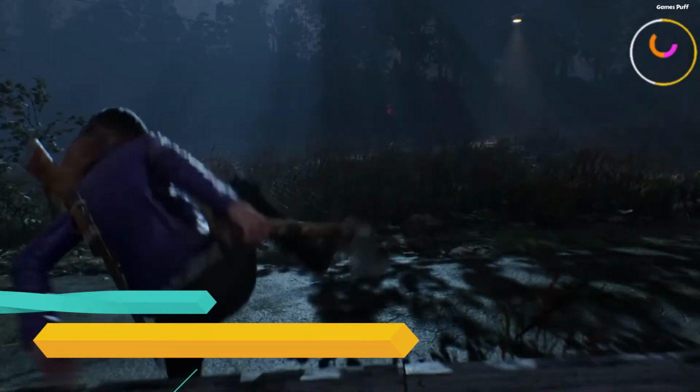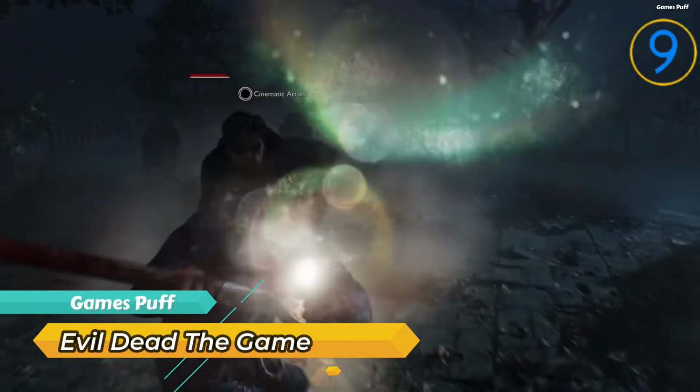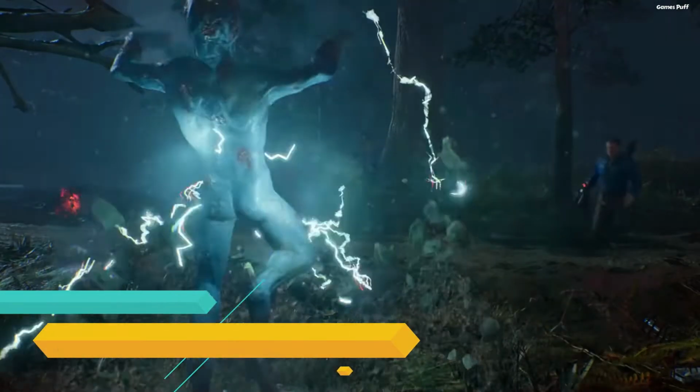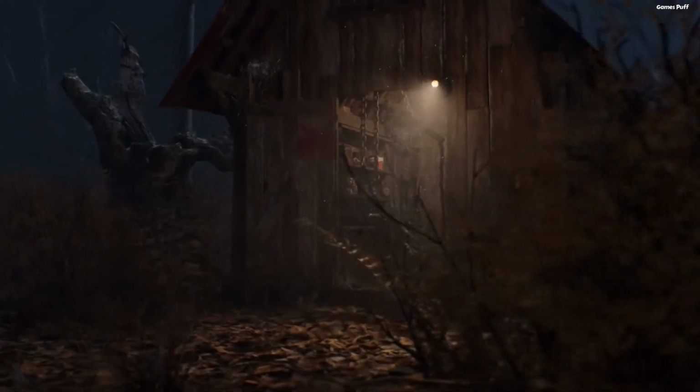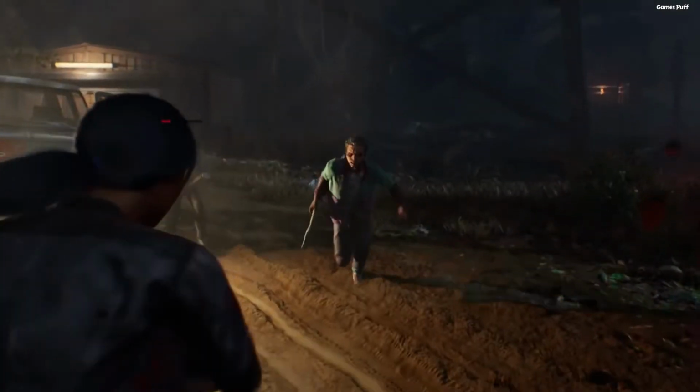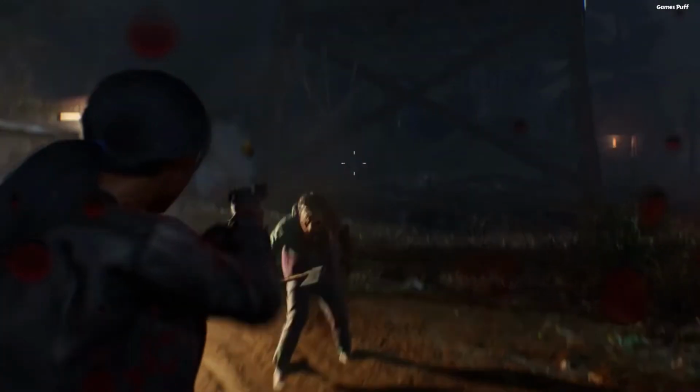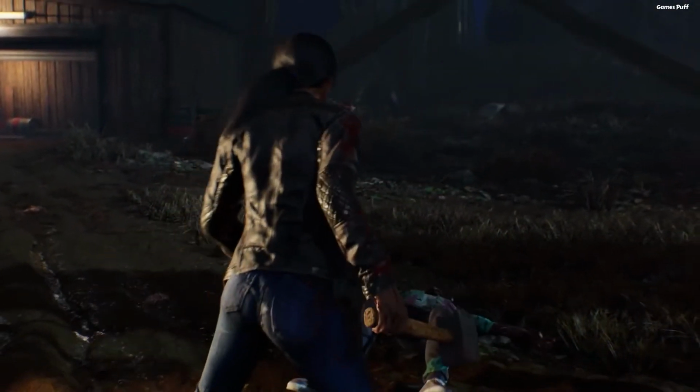Number 9, we have Evil Dead: The Game. Evil Dead: The Game is a 4 vs 1 asymmetrical horror survival game based on Sam Raimi, Robert Tapert, and Bruce Campbell's series. Destroy evil as the Kandarian demon. Explore, loot, create, manage your terror, and discover critical relics to close the world.